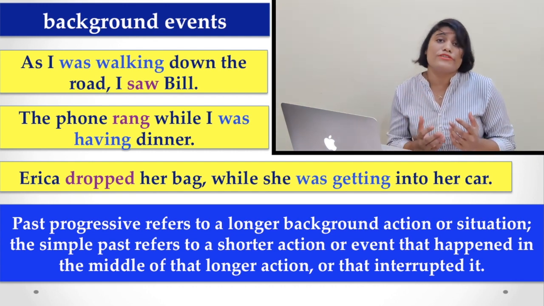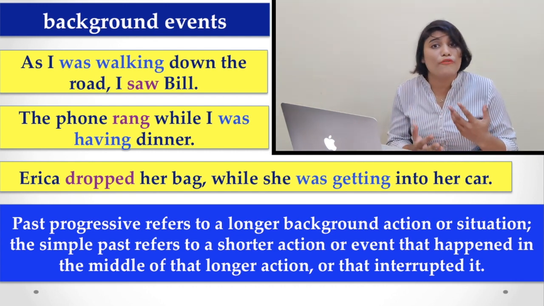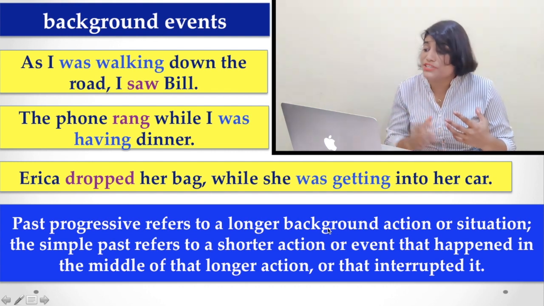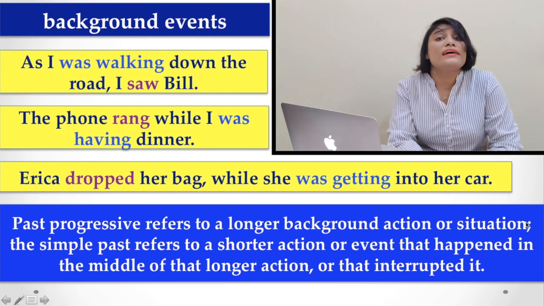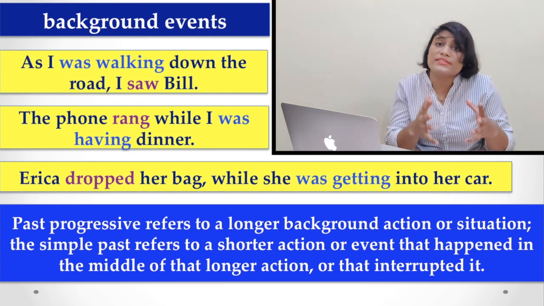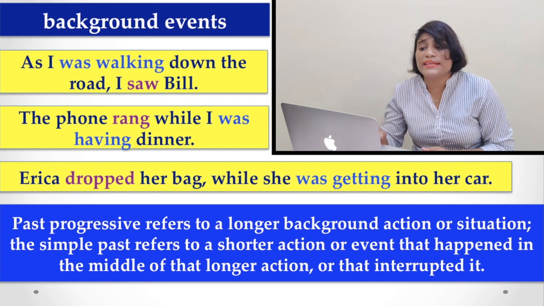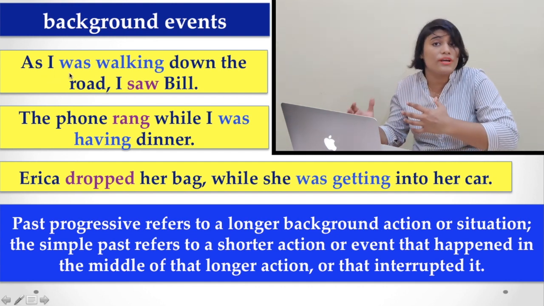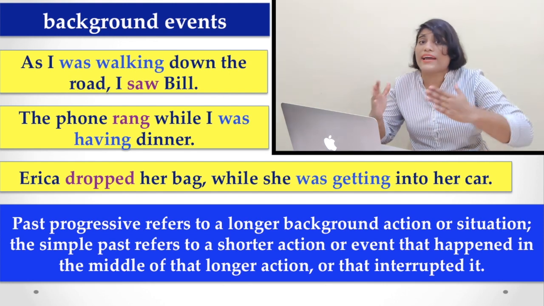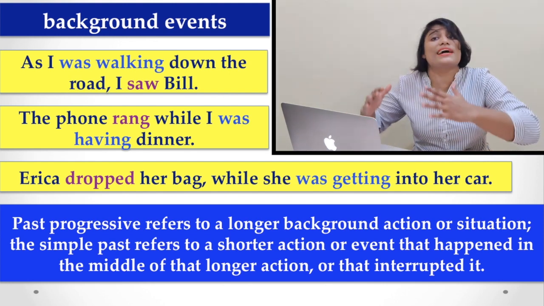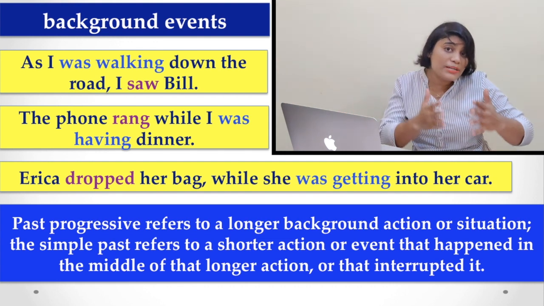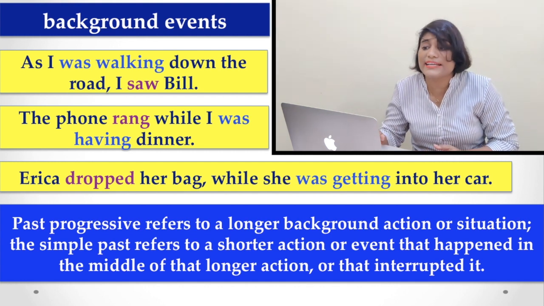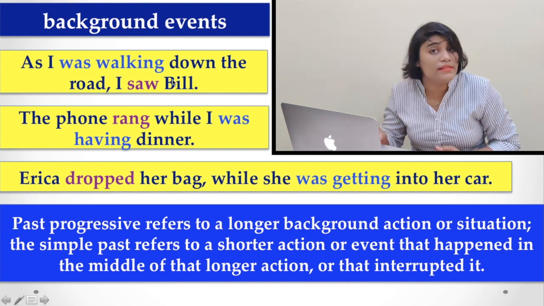Actually, we use past progressive tense for a longer background action or situation, and simple past for a shorter action. Here in this example, as I was walking down the road, this is a longer, background action, which is continuing, and at that point that action was interrupted by another action, that is, I saw Bill.